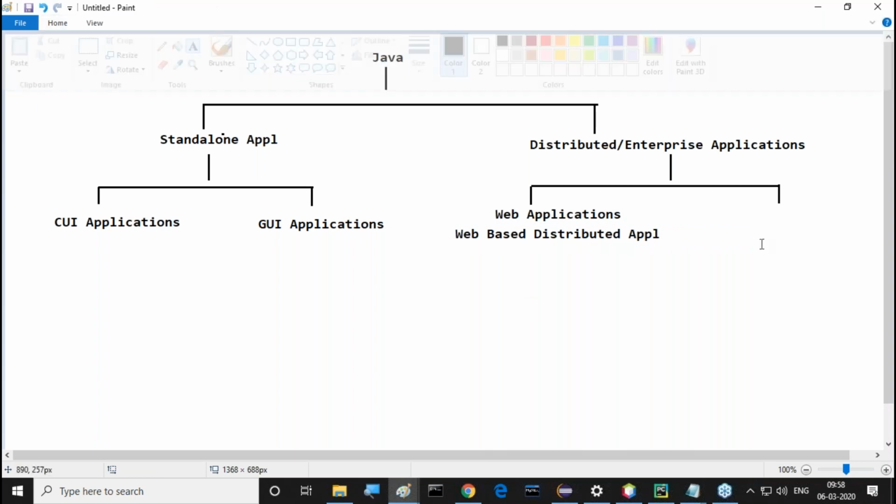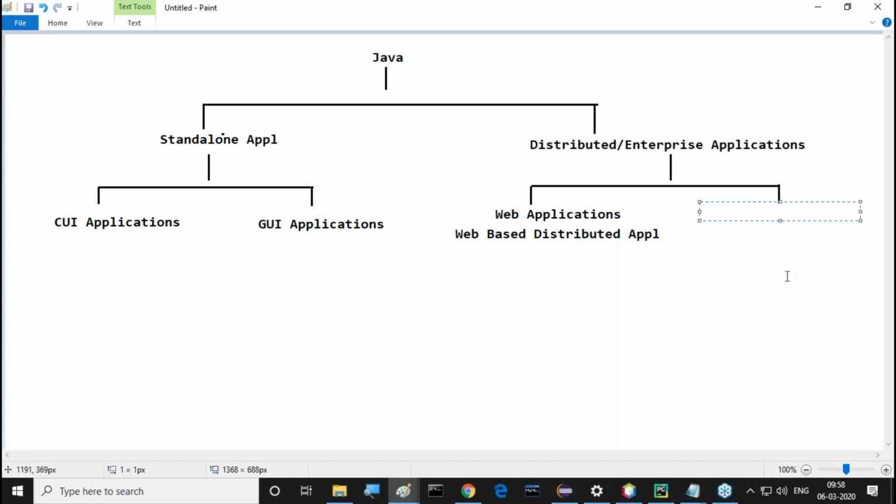After understanding these web applications, another thing we can understand is the distributed application. That means remote-based distributed applications are simply distributed applications. We may use this terminology perfectly.